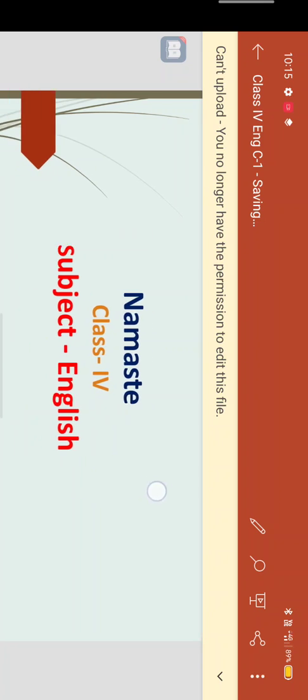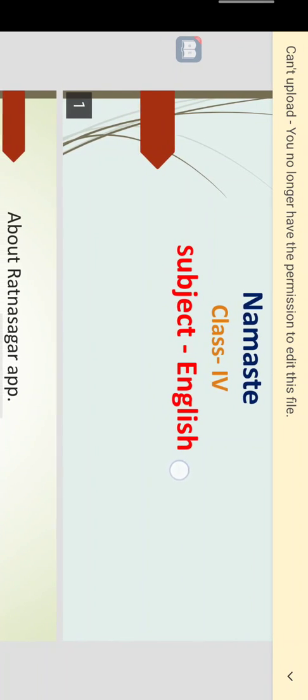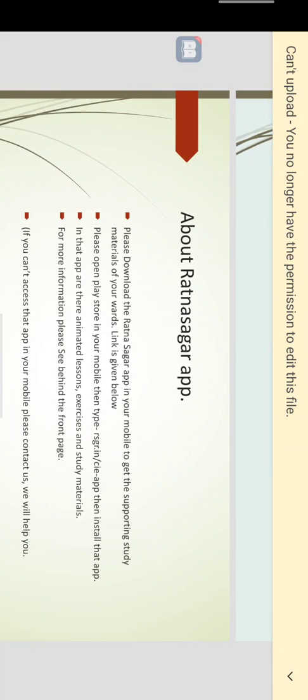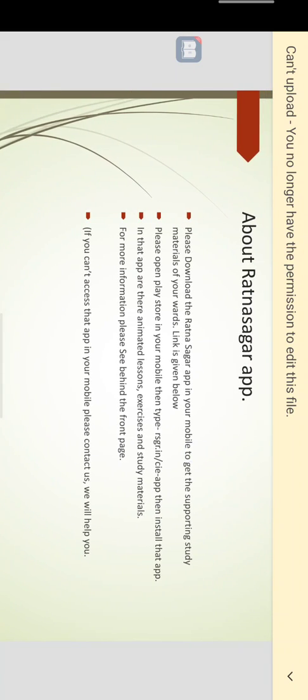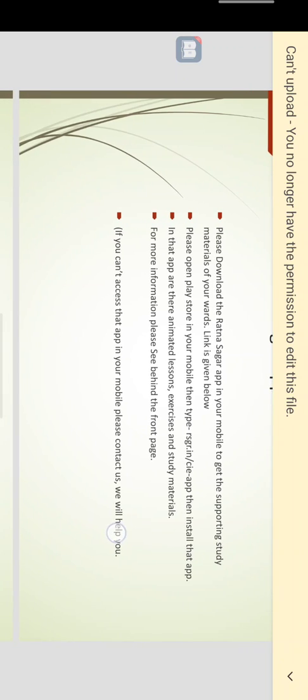Yeah, look at this. Okay, namaste, class 4, subject English. Here is the information about the Ratna Sagar app. I hope you have purchased the textbooks. In that English textbook, Communicate in English, there is a page behind the front page. In that, they have clearly given how to download the Ratna Sagar app and how to use it. Everything is there on that page. That page also I will attach with this PDF file, and I will send it to your WhatsApp group. You can see it there also. Please download that. The link is given here.